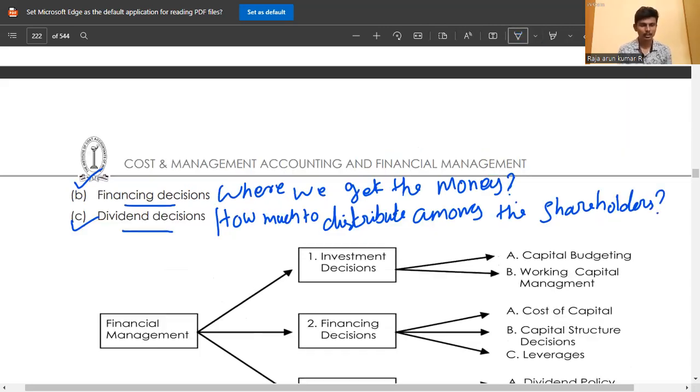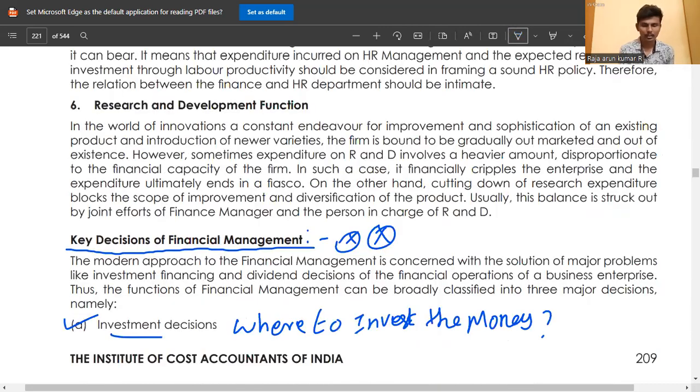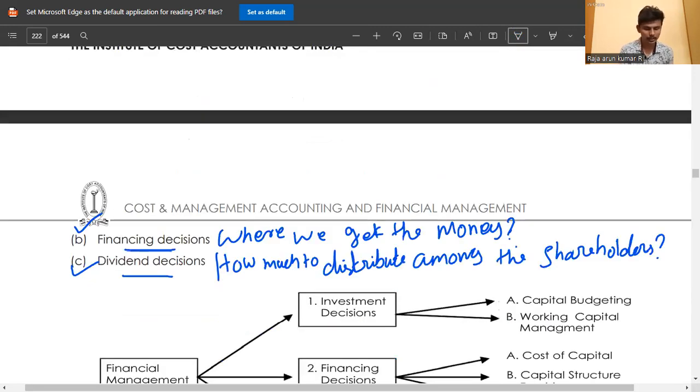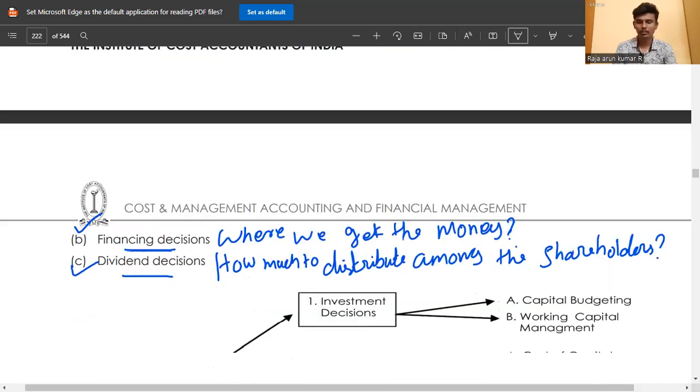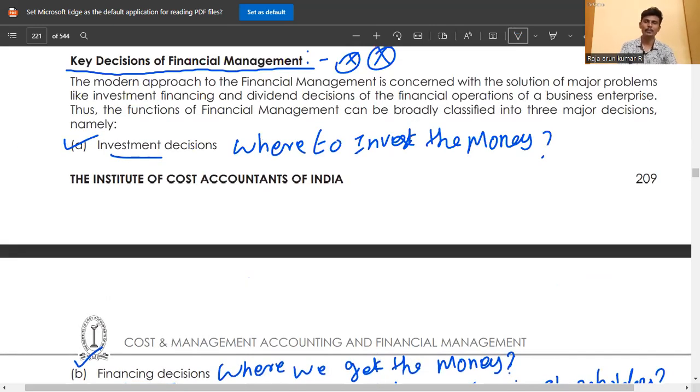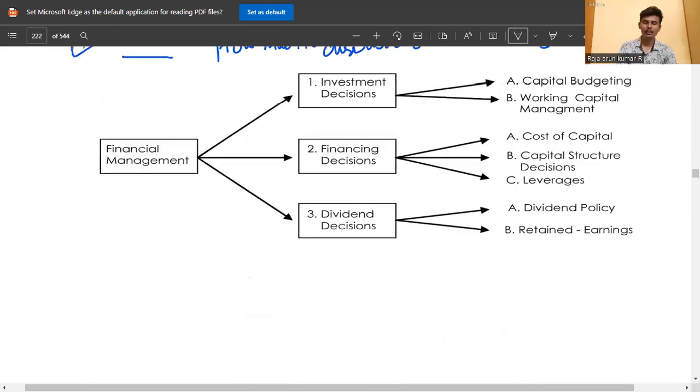I simply say where to invest the money is known as investment decision, and where we get the money is known as financing decision. Dividend decision means how much to distribute among the shareholders. These are the three key decisions: investment decision, financing decision, and dividend decision.